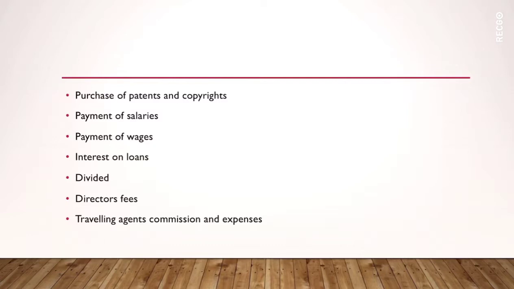Next comes payment of wages. There is a lot of difference between salaries and wages. Salaries are the amount paid to the office employees, and wages are paid to the laborers. While checking the payments of wages, the aim of the auditor should be to see whether the payment has actually been made, whether this payment was authorized by the authorities, and whether the total amount of wages was correct or not.